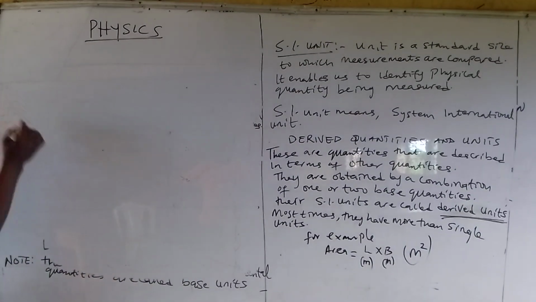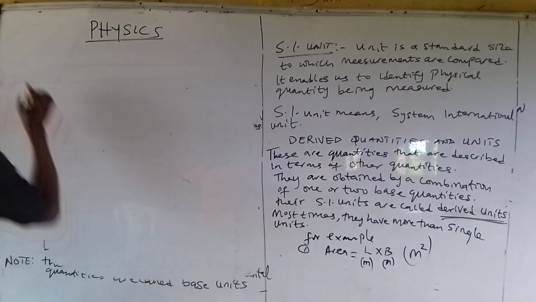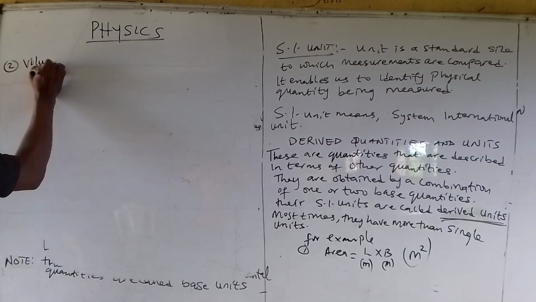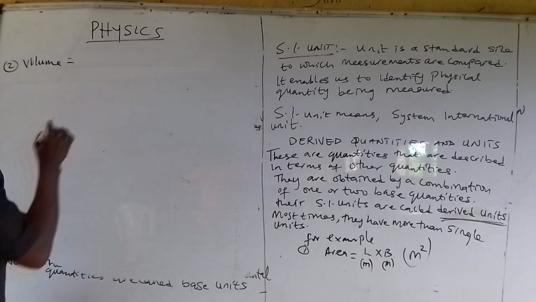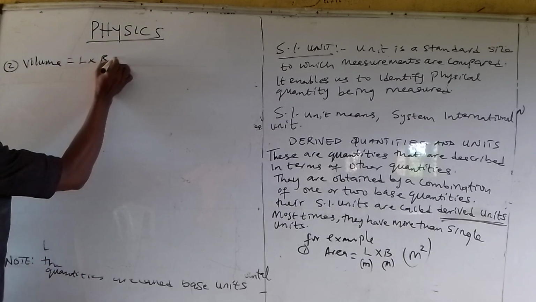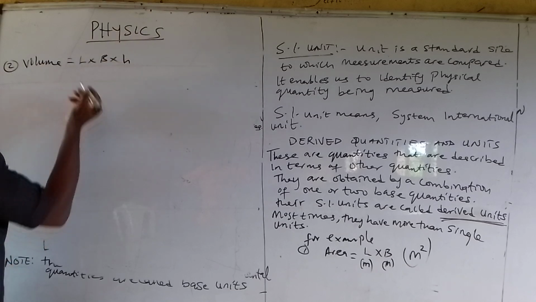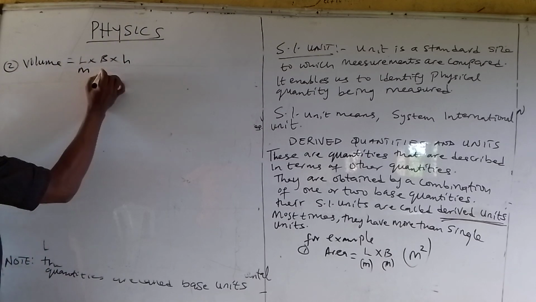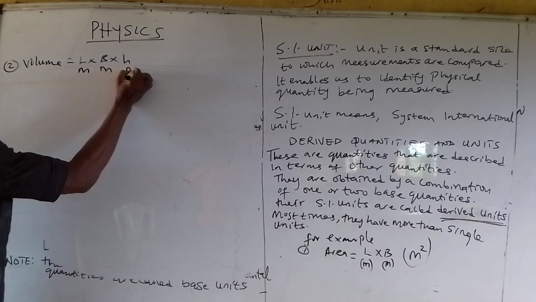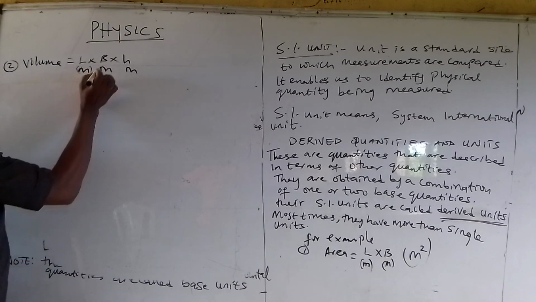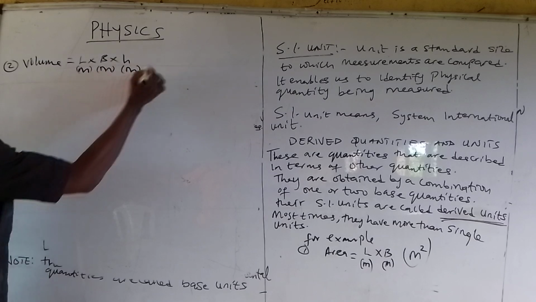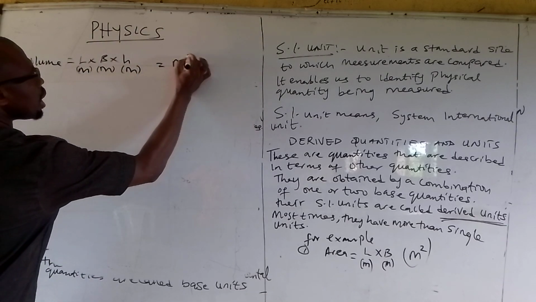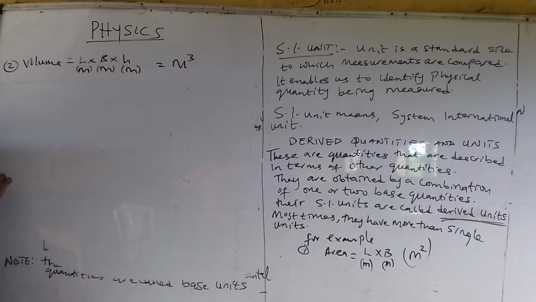Another example, this is example 1. Example 2, we can have volume. Volume is expressed as length times breadth times height. And of course, the SI unit for length is meter, the SI unit for breadth is meter, the SI unit for height is meter. So meter times meter times meter will give us meter cube. That is why the SI unit of volume is meter cube.